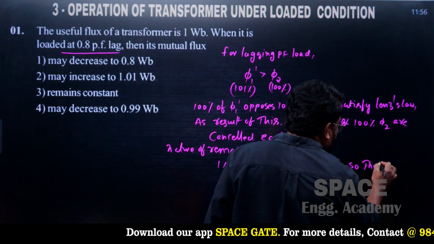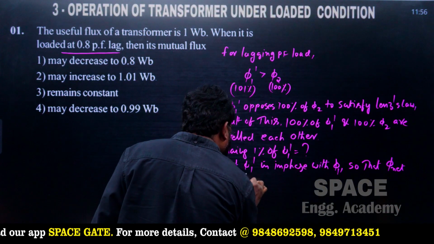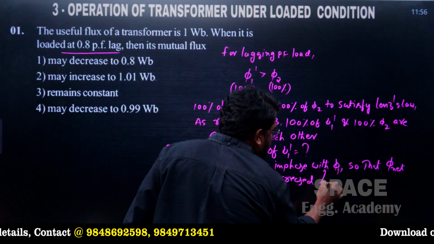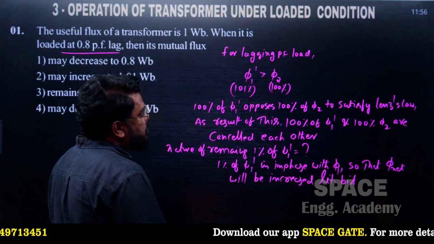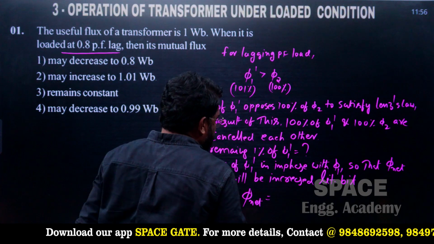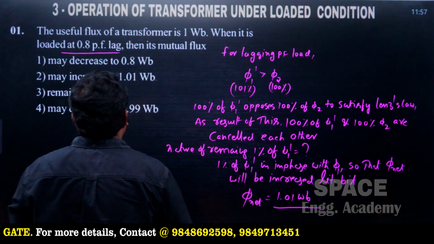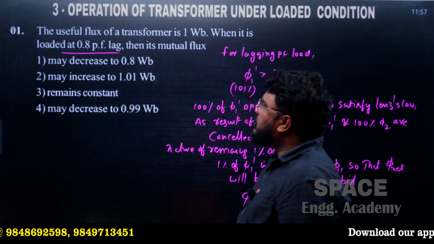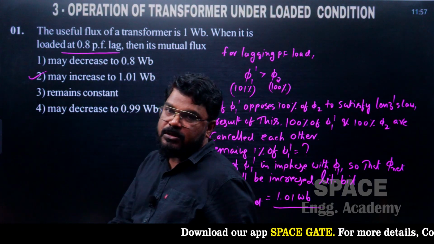So the net flux will be increased a little bit. That means the net mutual flux will increase. The initial value is 1 Weber, and now it will increase to 1.01 Webers, only a little bit. So this type of option is correct.